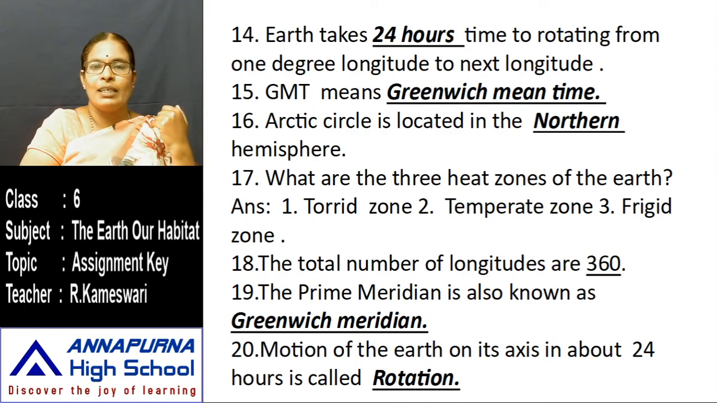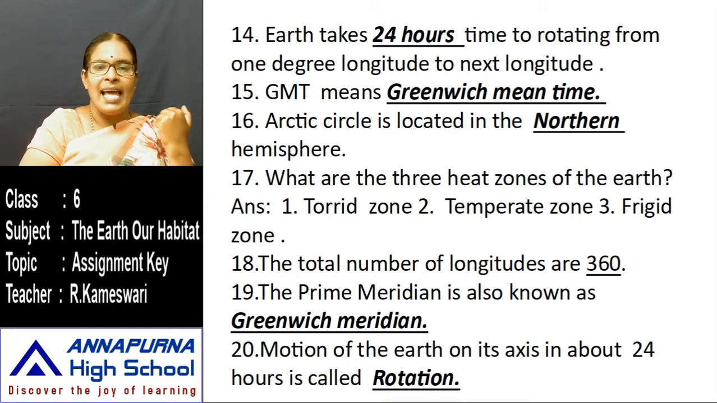The total number of longitudes is 360. The total number of latitudes is 181. Northern hemisphere 90 and southern hemisphere 90, plus the equator at 0 degrees latitude. Here, 180 degrees east and 180 degrees west longitude is also there, but you consider that as only one longitude. That's why you have 360 longitudes. The prime meridian, the 0 degrees meridian, is also known as the Greenwich meridian.